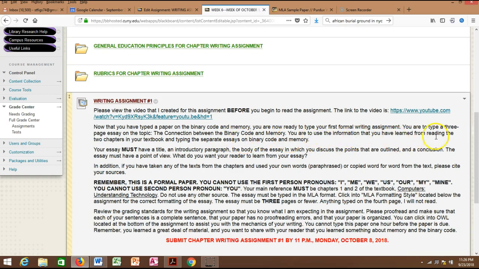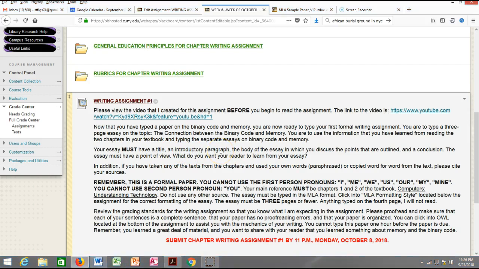You want to use the information that you have learned from reading the 2 chapters, chapters 1 and chapter 2 in your textbook, and typing the separate essays on binary code and memory. All right, remember you typed those 2 separate essays. Writing assignment 1A was binary code. Writing assignment 1B was memory. Okay, you have a title, which we've already given you, an introductory paragraph. That's what I'm going to review.